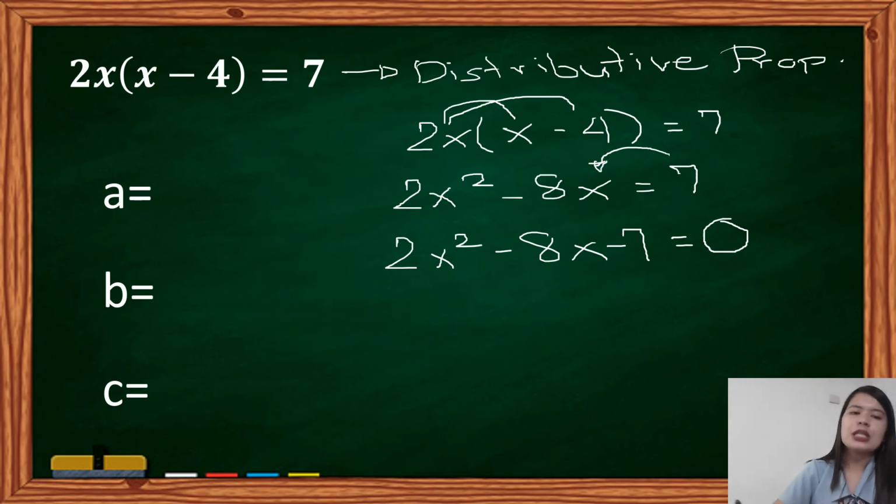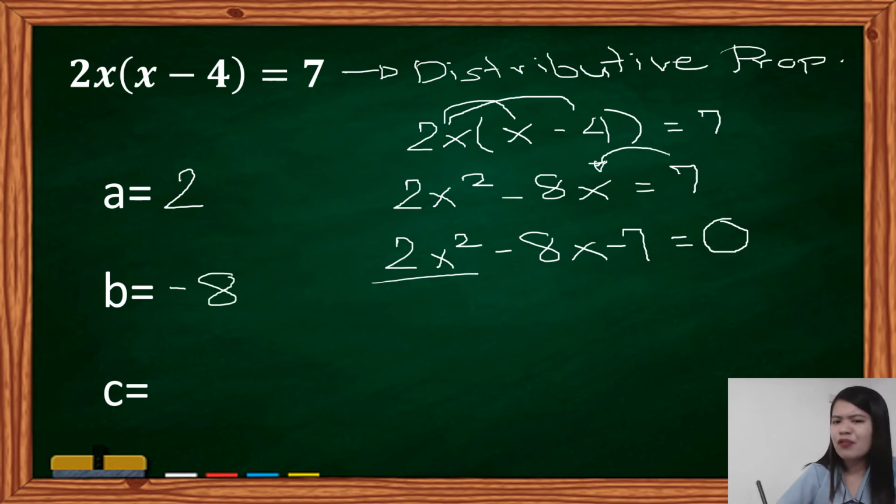Now, let's proceed. What is the value of A? Very good. That is 2. Because of 2x squared. What's the value of B? Very good. That's negative 8. Don't forget the negative sign. How about C? Did you say 7? That's not correct. It should be negative 7. So the values of A is 2, B is negative 8, and C is equal to negative 7.